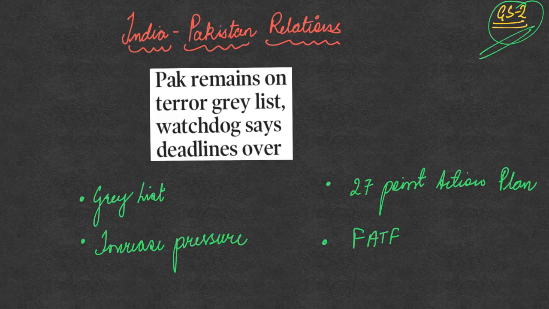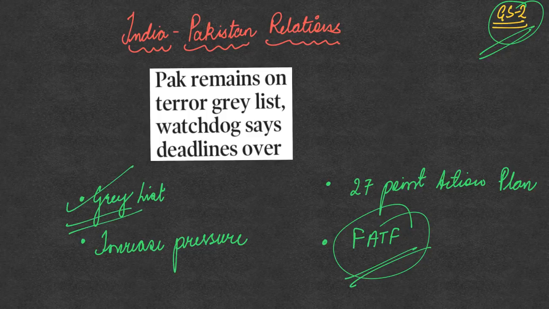So what this whole article is talking about is that the Financial Action Task Force, or FATF, has recently said that Pakistan is going to remain on the grey list. Pakistan has been using its soil to launch terrorist activities on various countries, and it has also not been punishing various people and terrorist organizations who were involved in terrorist activities. So Pakistan had become a country where terrorism flourished.